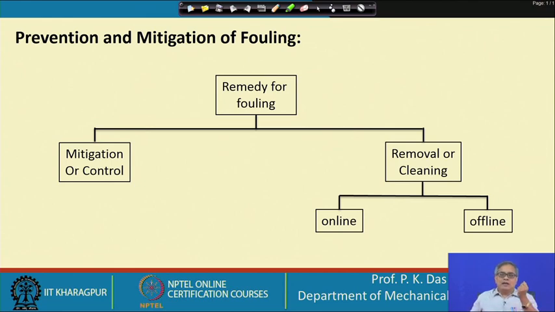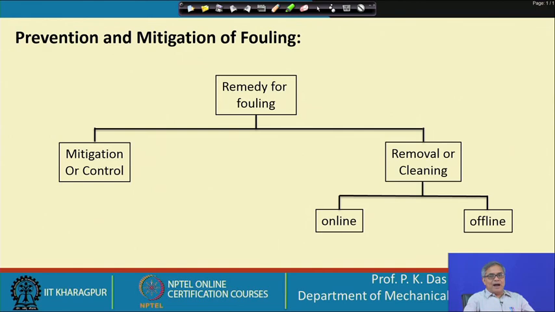But when you cannot avoid sickness, you are not well in spite of your good care of health, then you have to take medicine. Then you have to take different kinds of strategies, maybe sometimes one has to undergo an operation. So, it is like this. So, initially we have to do certain things so that fouling can be minimized or avoided. How can it be done?